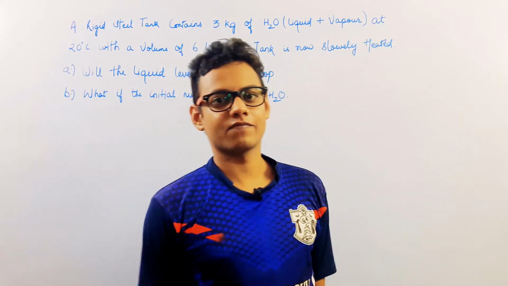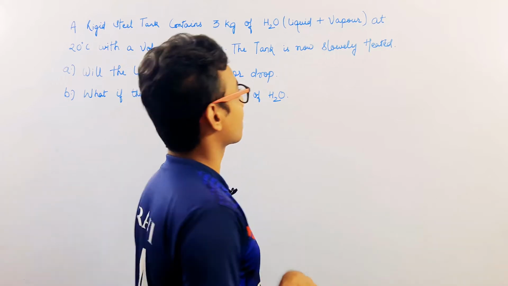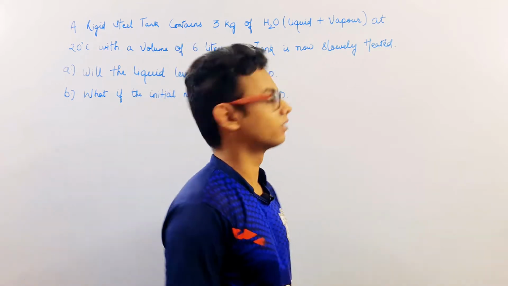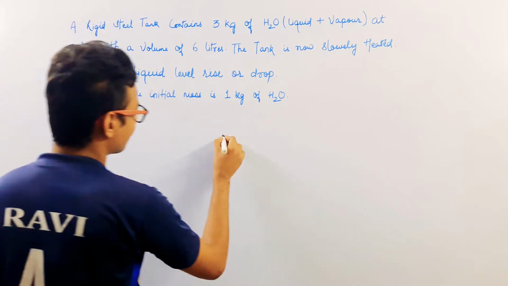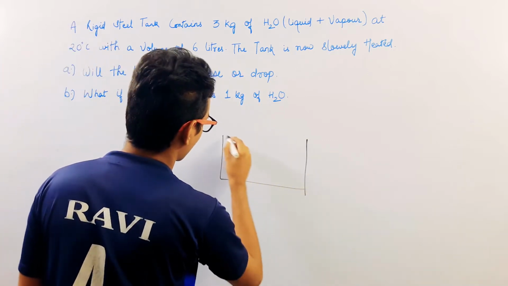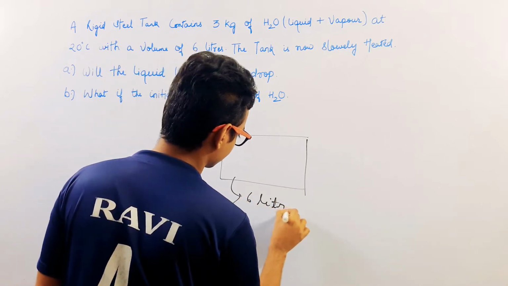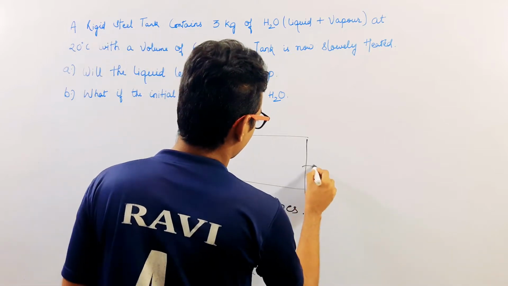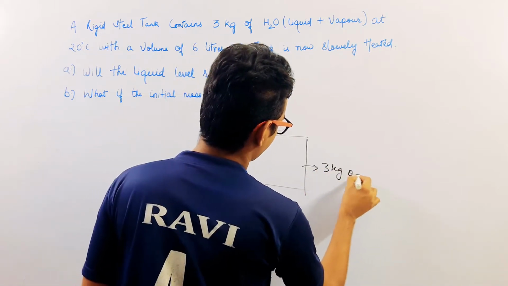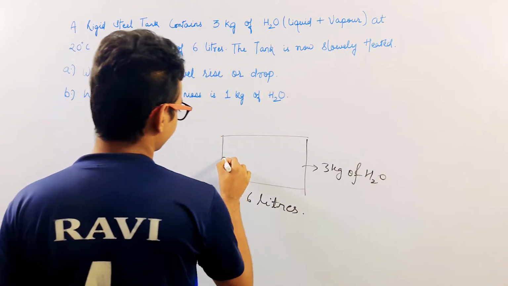This video is made for discussing a very useful concept in thermal engineering, and let us discuss it with the help of a question. And the question is, there is this rigid steel tank of 6-liter volume, and inside that rigid tank there is 3 kg of H2O in both liquid and vapor form.